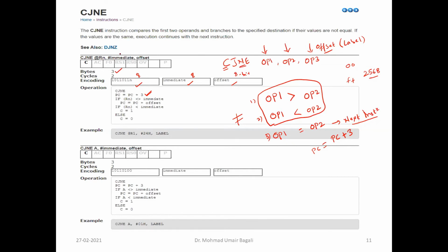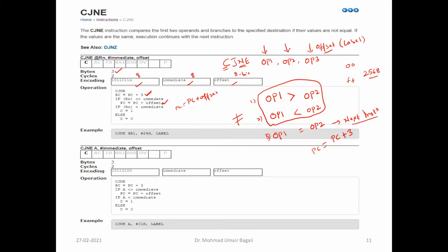And the second operand is immediate value. So it is going to compare whether it is less than or greater than, right? If it is lesser than or greater than, it means that it is not equal. If it is not equal, then what will be the offset? What will be the address now? PC plus offset. So it will take the current instruction address PC, and it needs to make a jump, so that offset value will be updated in PC, right?